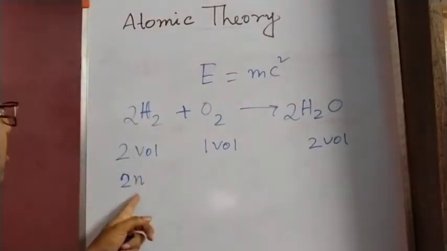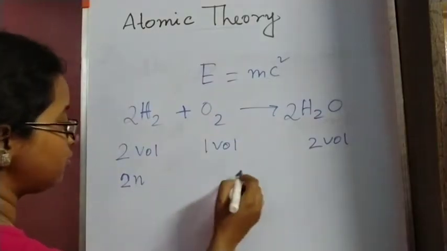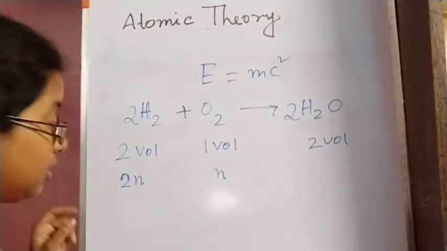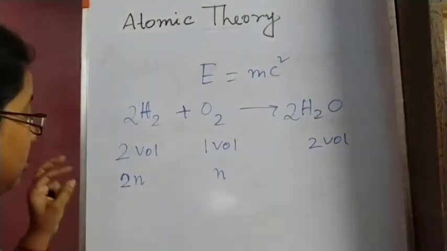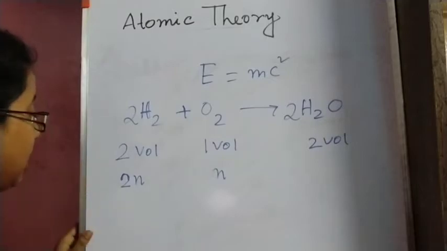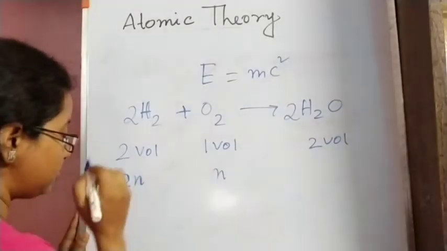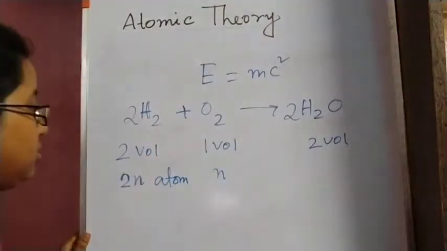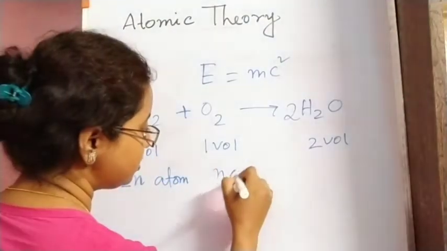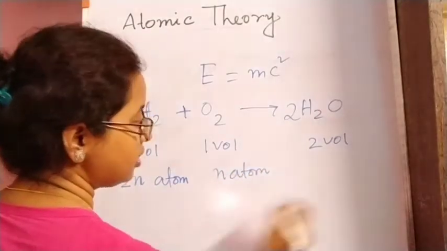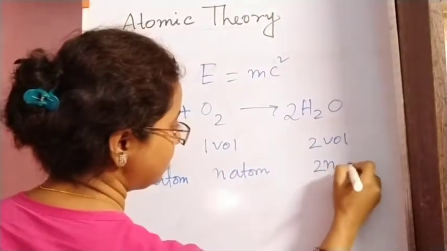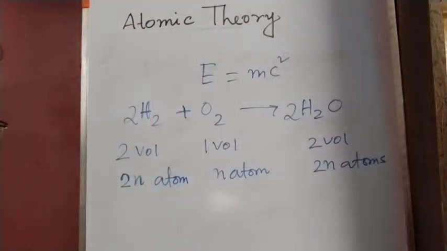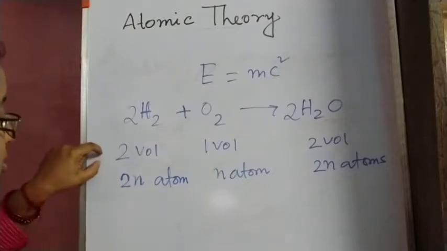So suppose this is 2n molecules, this is n molecules, and this is 2n molecules. As Dalton told this, we have to take them as atoms: 2n atoms here, n atoms here, and 2n atoms here.